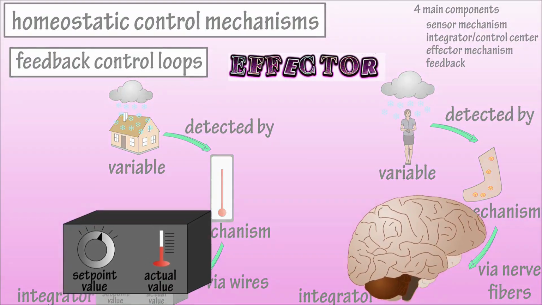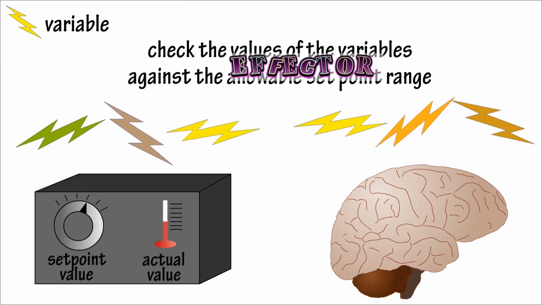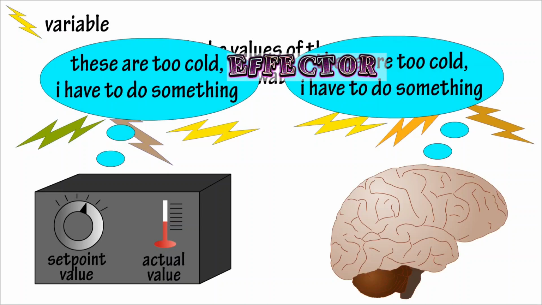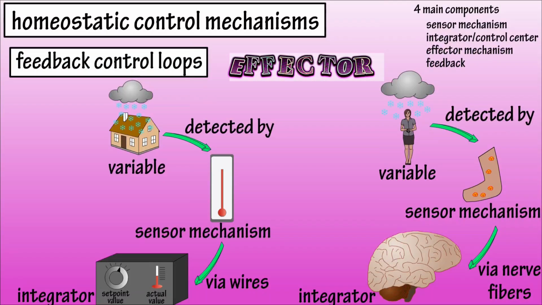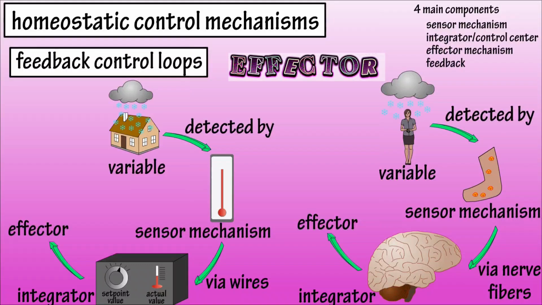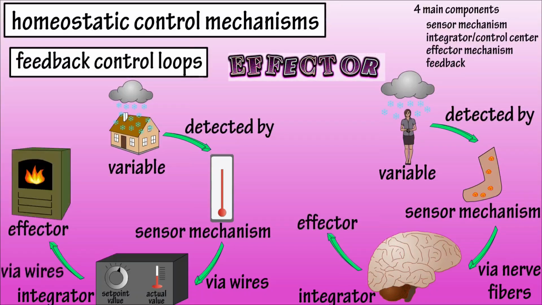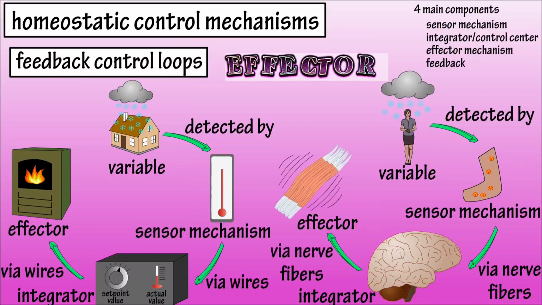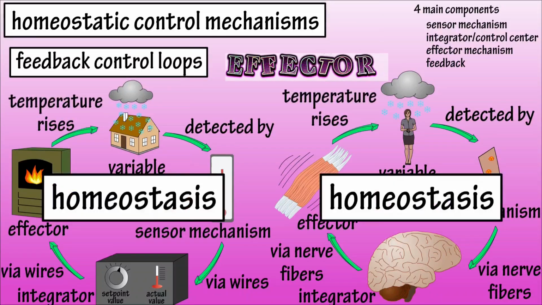The integrators or control centers for both the body and the house check the value of the newly received variables against the set point range that each of them has allowed for this type of variable. Since this temperature variable change does not lie within that set point range, the integrators send a signal to effectors to do something to get these variables within this set point range. In the case of the house, the thermostat sends a message through wires to the furnace to crank the heat up. In the body, the brain sends a message through nerve fibers to the muscles to start shivering and generate some heat. In both the house and the body of the person, the heat that is generated brings them both to a state of homeostasis.